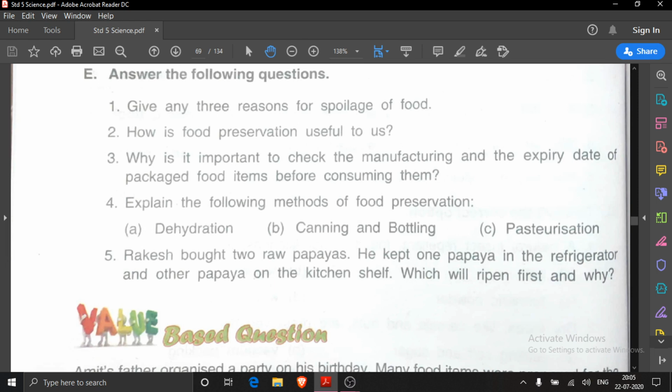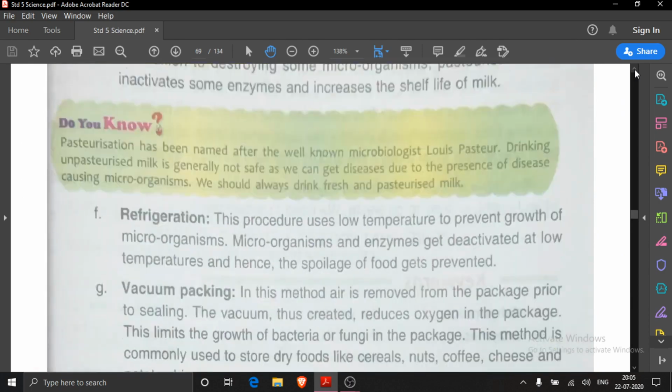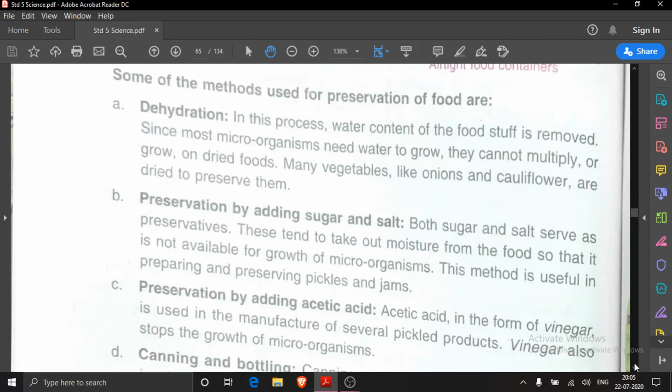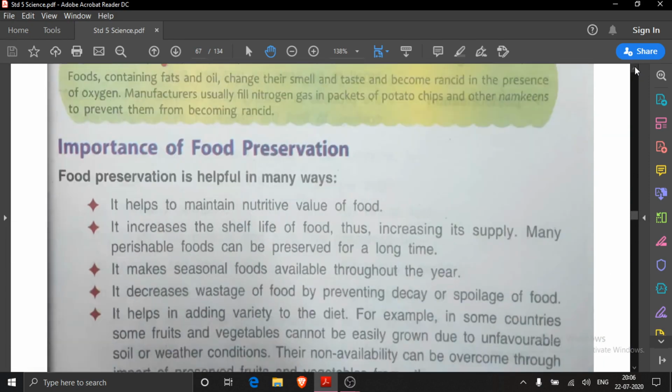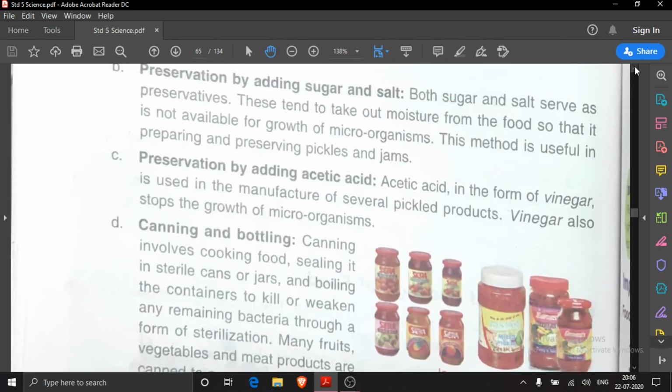First is dehydration. Dehydration explanation, from where will you take it? You just take out where in your book dehydration is written. From there only, that paragraph only we have to write. Here you see, dehydration is written on this page only. Yes, here only.